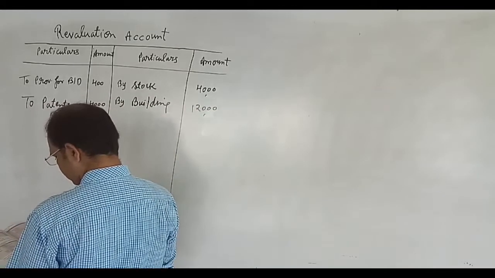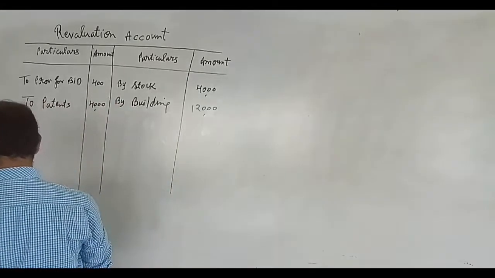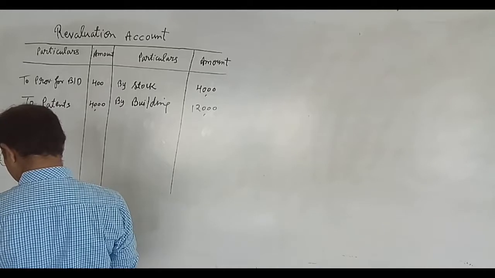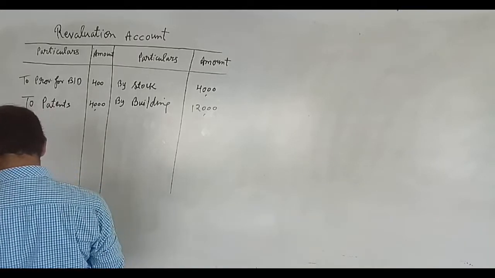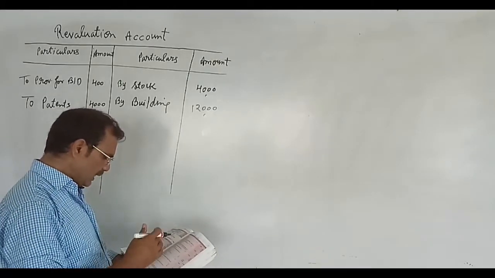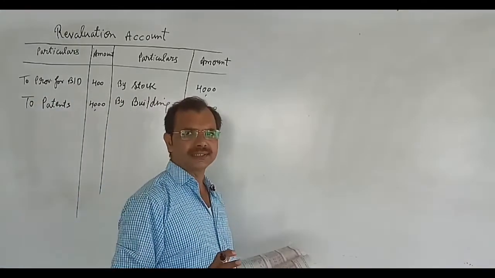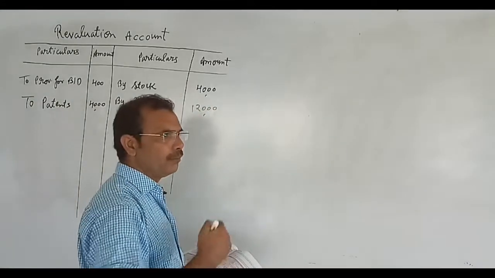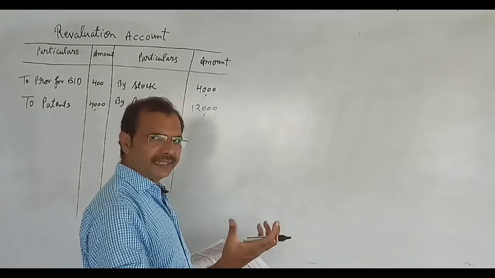Now after doing this, we will see if there is any sundry creditors to be paid 2,000 more than the book value. Creditors are our liabilities, and if we are paying more, it means our liability is increased.